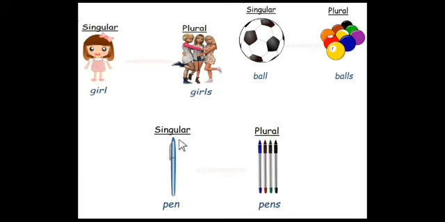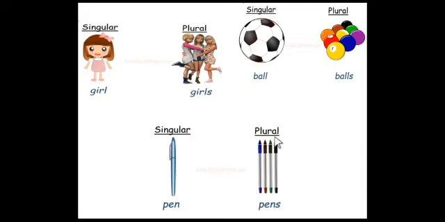Can you identify this picture? So what is this? This is a pen. A pen, not pens. How many pens are there here? Only one pen. So we say pen. We don't say pens, because only one pen is there here. So we say pen. So it is in the singular number. Next.